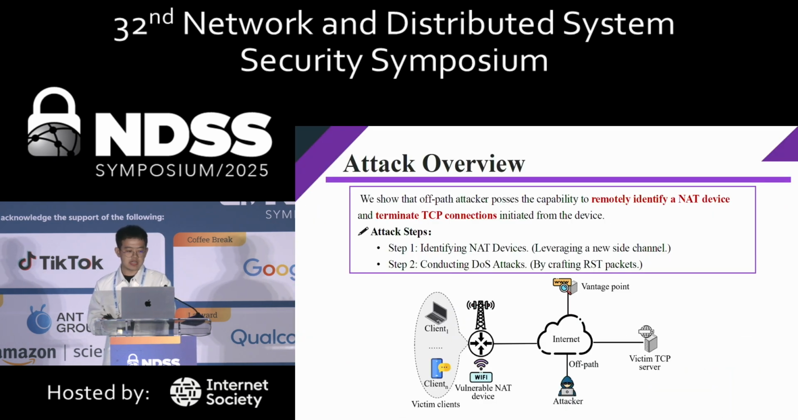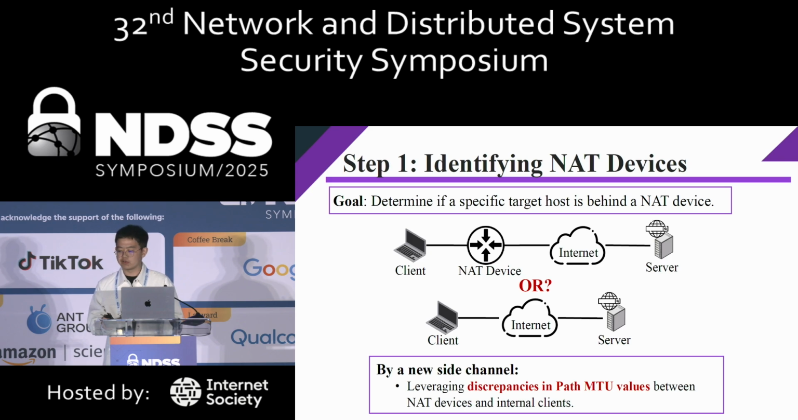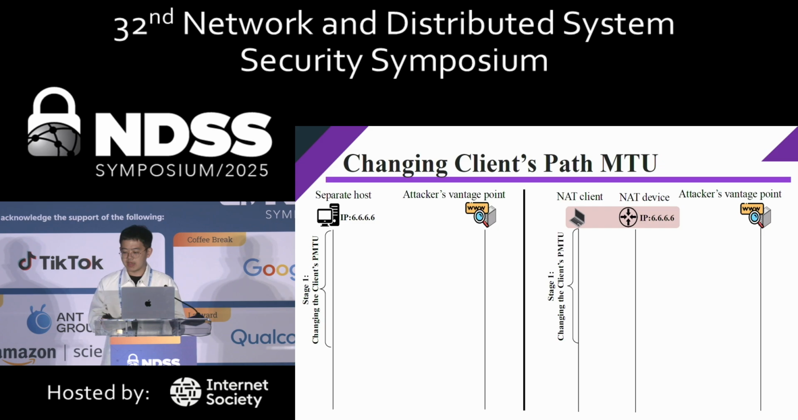As for the detailed attack procedure, the attack consists of 2 steps. The first step is to identify some vulnerable NAT devices. The goal of this step is to determine if a specific target host is behind the NAT device, or it is a separate host. We will use a side channel in the PMTUD mechanism. This page shows different cases when a separate host or a NAT client visits the attacker-controlled vantage points.